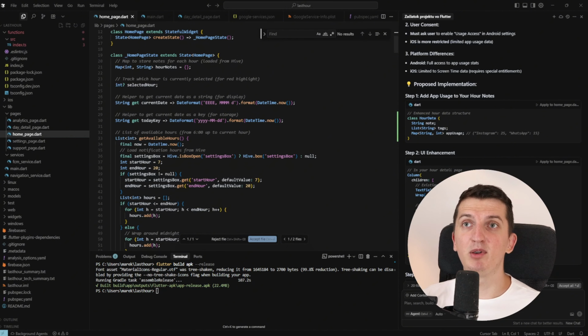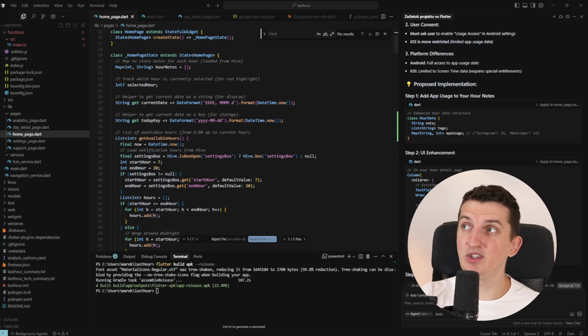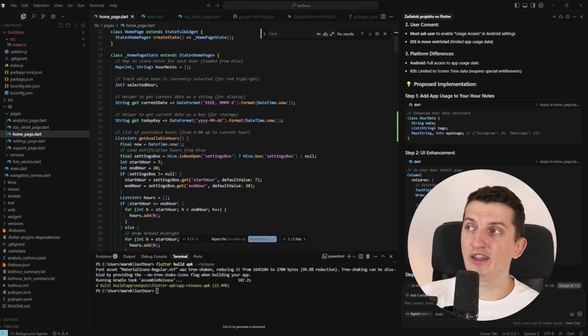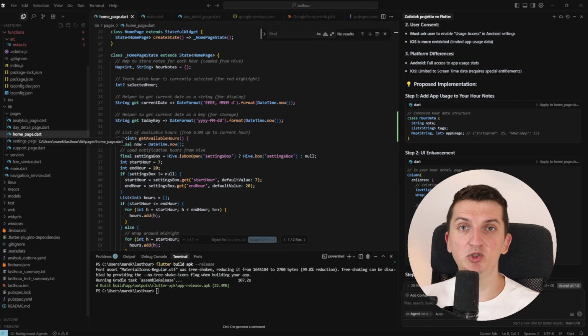Because for example, with the design, how do you make a pretty design? You're going to go to sites which have templates for applications, and you're just going to paste it to Cursor: this is what I want. Then I get pages here. Like for example, you're going to ask, okay, what language are we going to build it with? What are my options? How difficult is it to build with each? How structured should I have it? What are the things that I'm missing? Is it difficult to build?